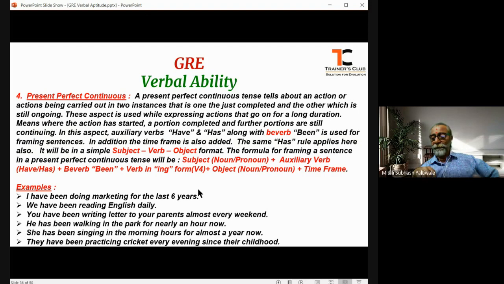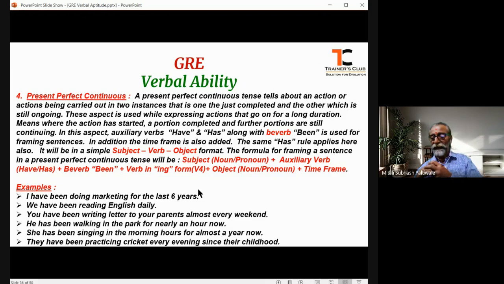Here again, because it is a perfect tense, we use the auxiliary verbs have or has, as the case may be, as I explained while telling you about the perfect tense, whether it is have or has, depending on the subject, that is third person singular or an independent singular noun or a pronoun, or it is plural, or it is a first person or second person, singular or plural.